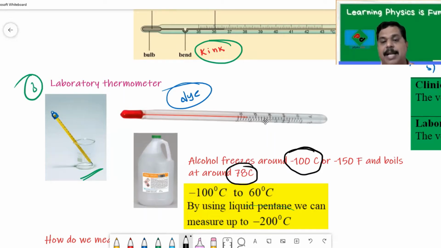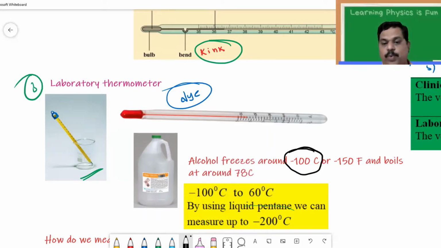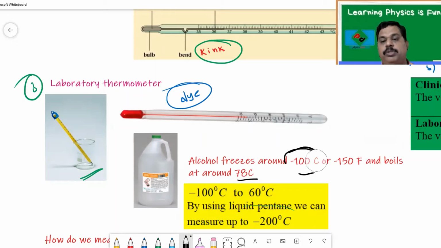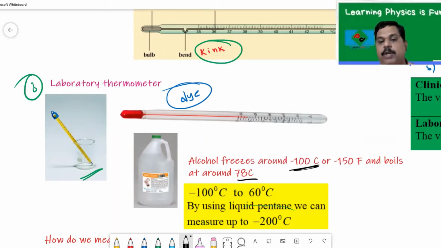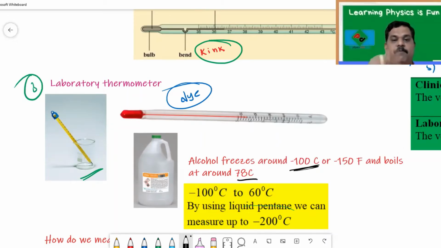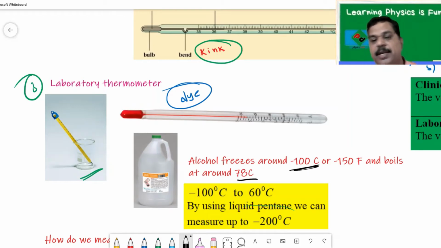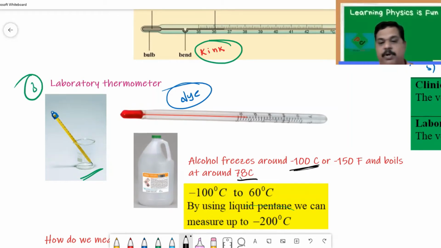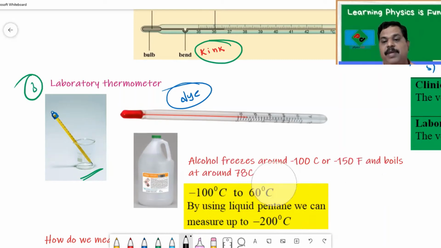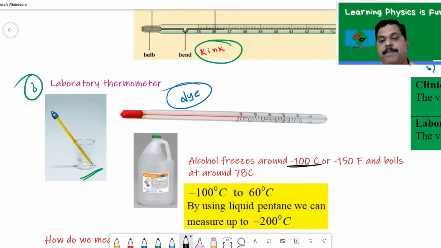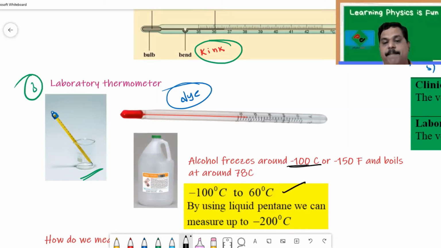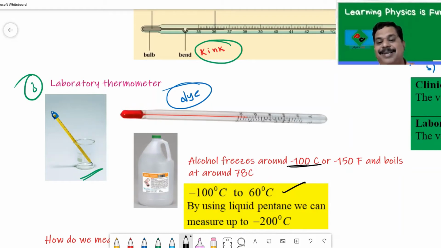That means alcohol evaporates very easily, but freezes at a very, very low temperature. If you keep a bottle of alcohol in a refrigerator, it won't freeze, because in a refrigerator we cannot maintain that temperature. So in general, alcohol thermometers can measure temperatures from -100 degrees centigrade to 60 degrees centigrade.